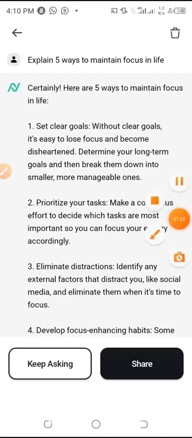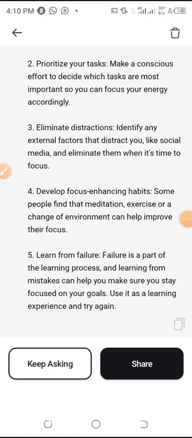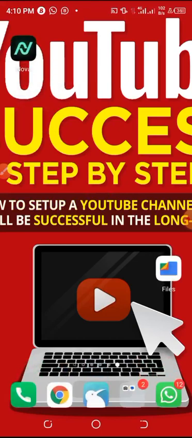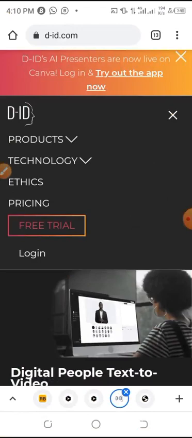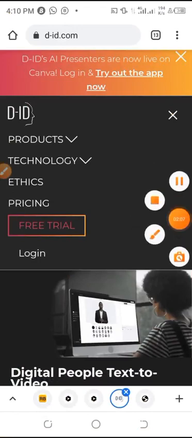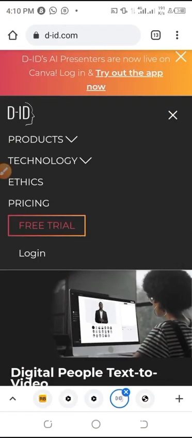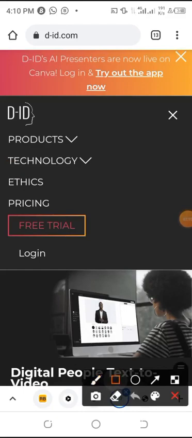Once you have generated your script, copy your script. After you copy your script, go to Google Chrome. Just type d-id.com. Can you see that? Don't miss it, this is it here. Okay, d-id.com, it will take you here.